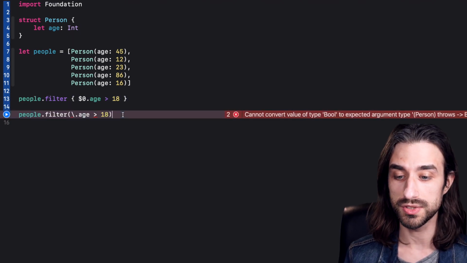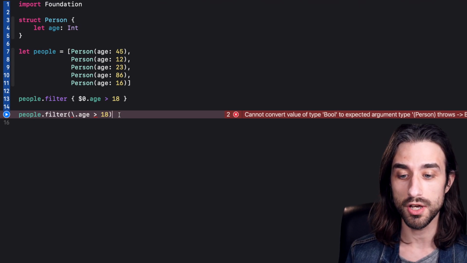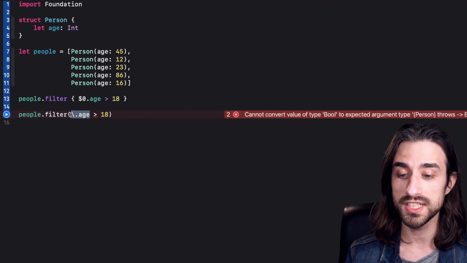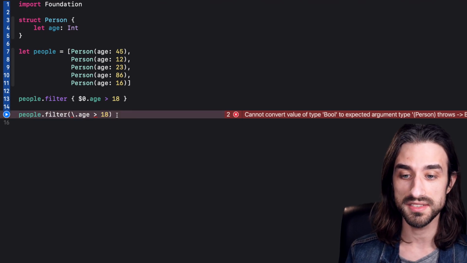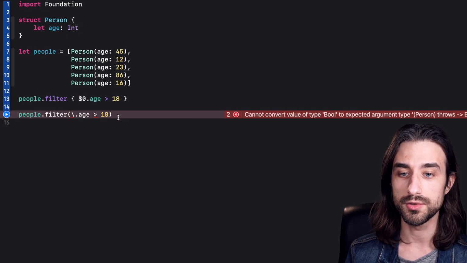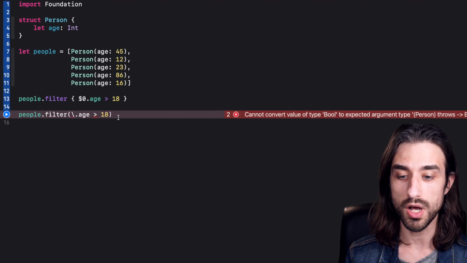I would like to be able to take my array, call filter on it, and as the argument of the function filter, I would pass an expression where I would say that I want the property referenced by this KeyPath to be greater than 18. And what would be super nice is that we would keep all the type safety that we have with this closure, with the added extra benefit of readability that the KeyPath would provide us. So how could we go about implementing this?